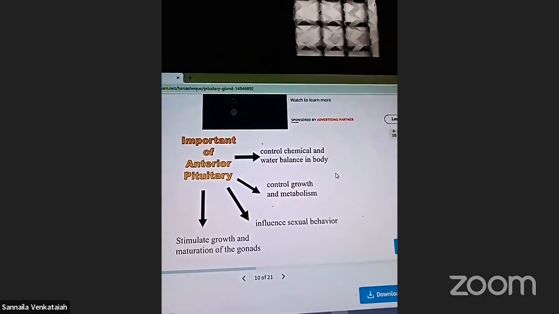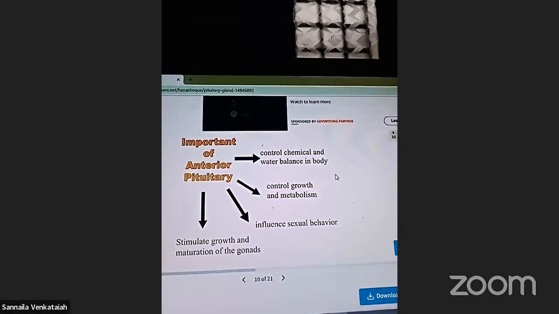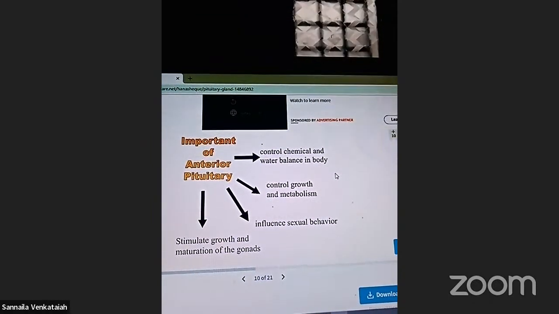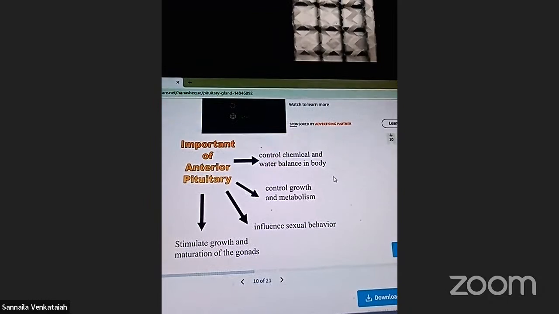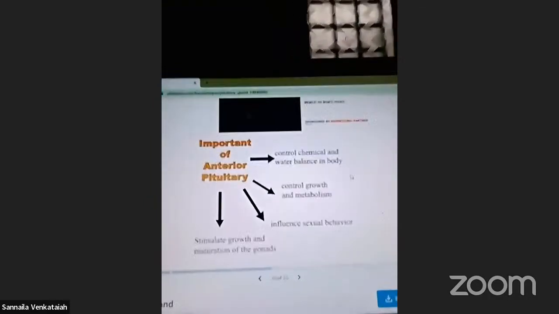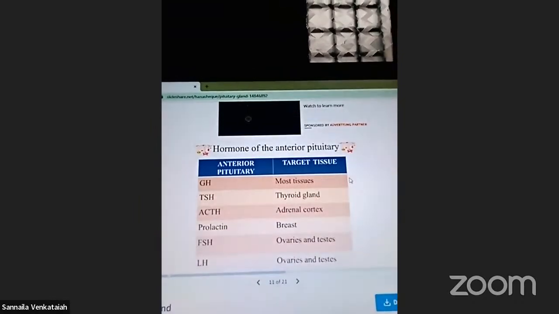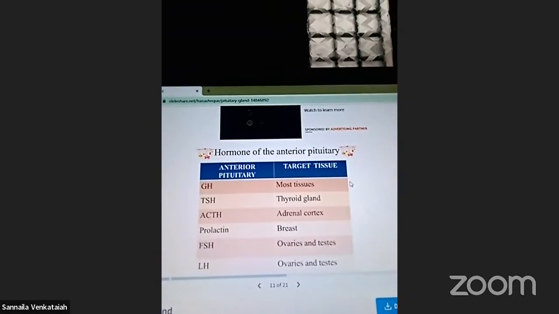These are the importance of the anterior pituitary.